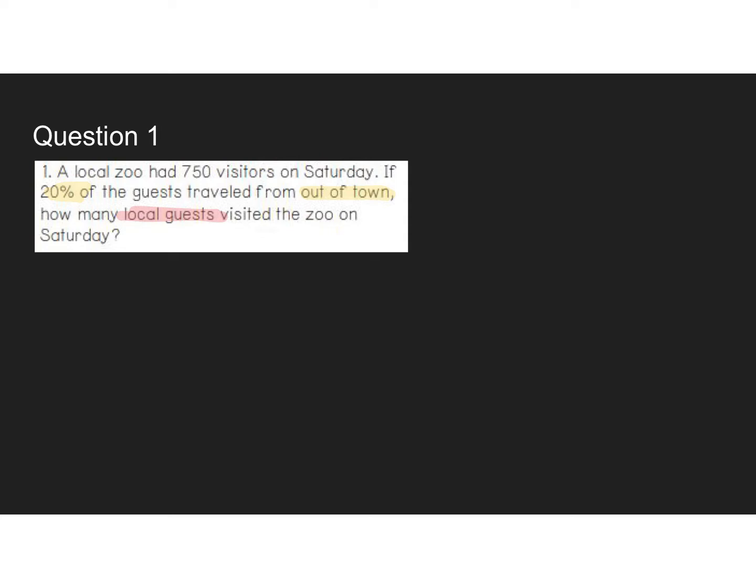Then what I would look for is, what are we looking for? Are we looking for the whole? Are we looking for the part? Or are we looking for the percent? Well, I see a percent right here, so we're probably not looking for percent. And then it says a local zoo had 750 visitors on Saturday. That sounds like a total to me. So I think what we're looking for is our part. A lot of times I'll just remind myself that I'm looking for the part, and that'll be the first thing I do when I set these problems up.